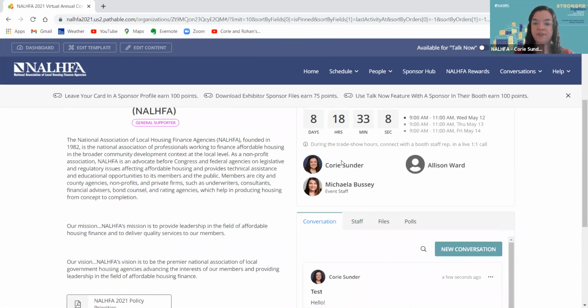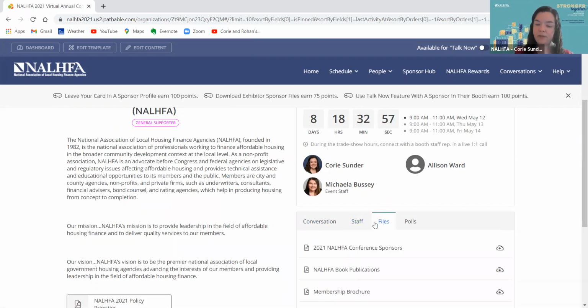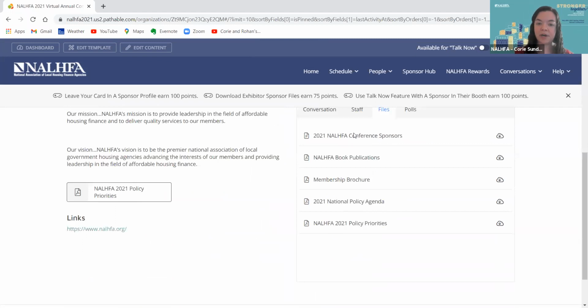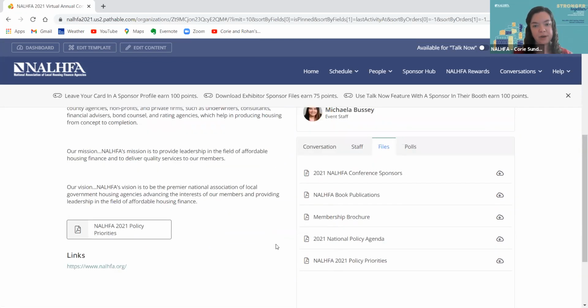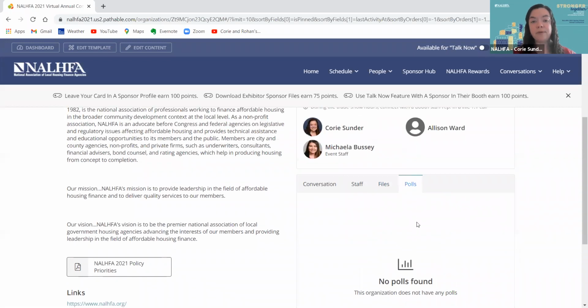You also see at the very top the staff people listed for that booth, but they also appear on the staff tab, so you can see who is registered from that company. If I click the Files tab, this is a listing of all the files made available in the booth for NALHFA. And then Polls: similar to sessions, if the sponsor has created any polls to gather input from our attendees, those live in this tab.